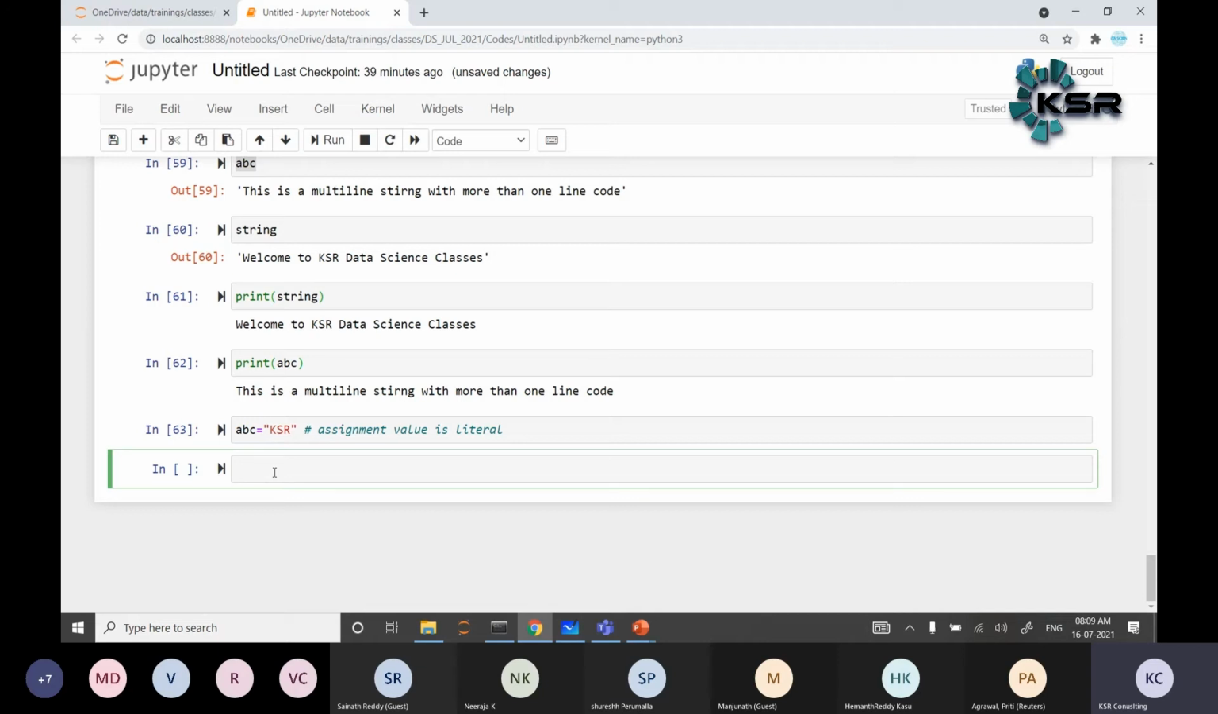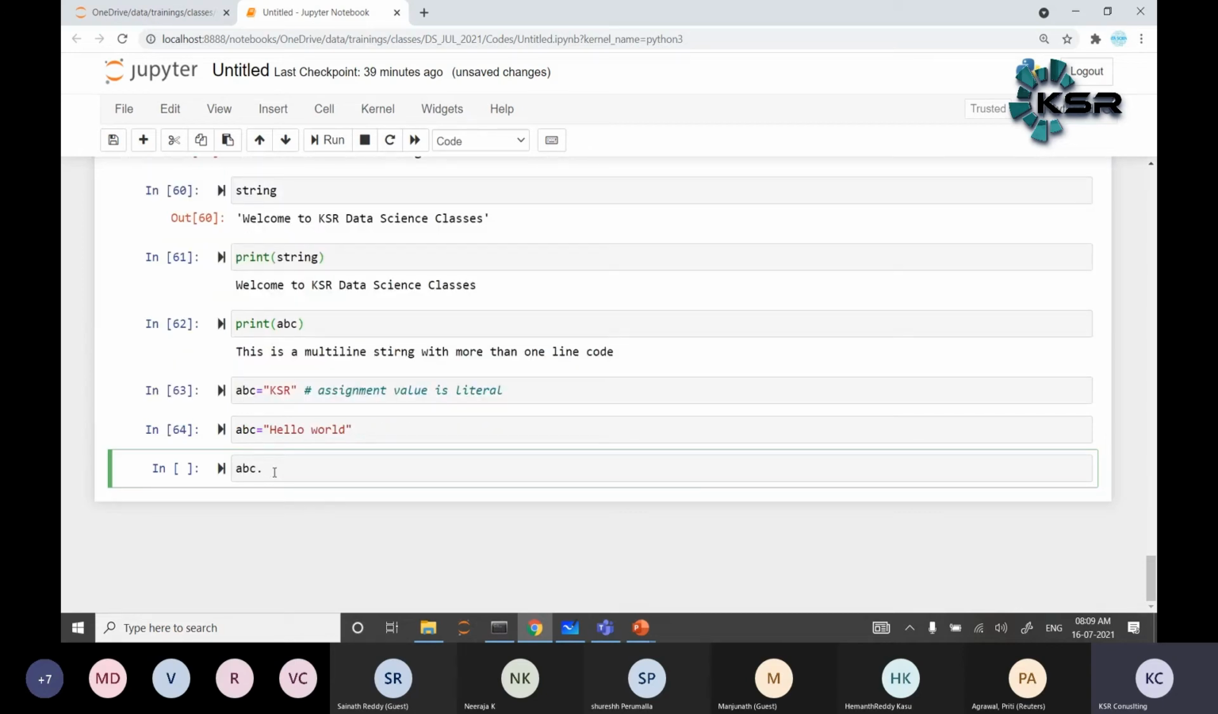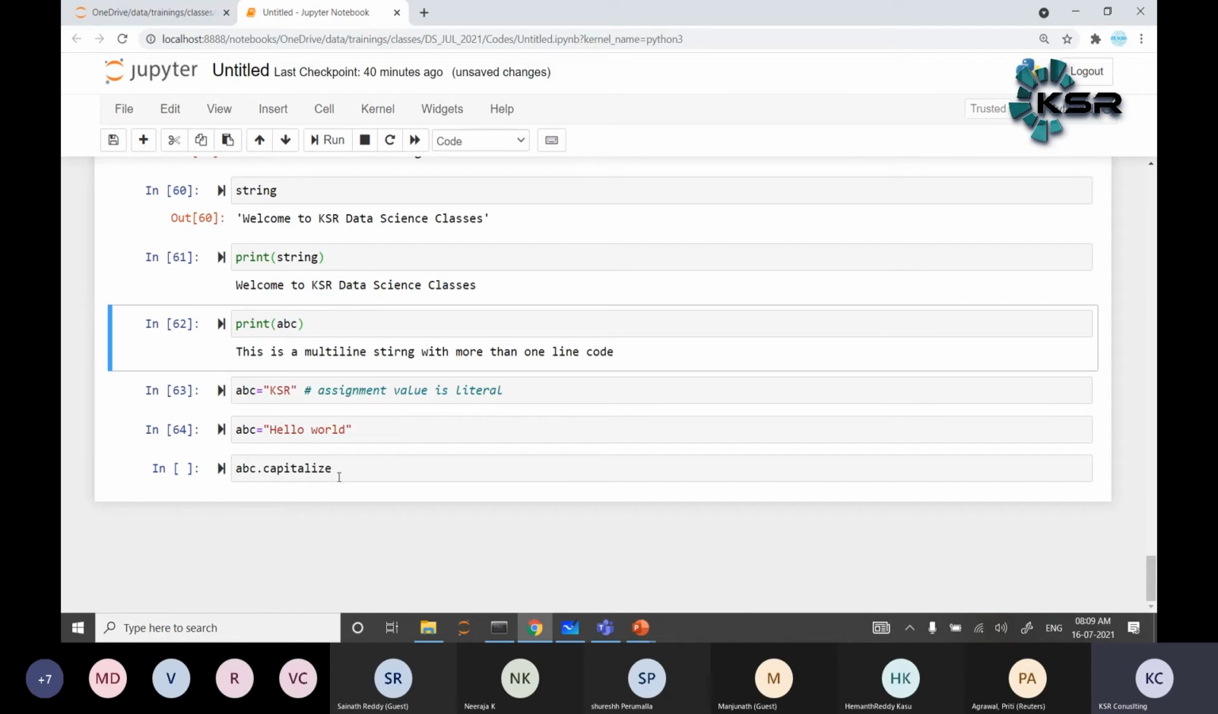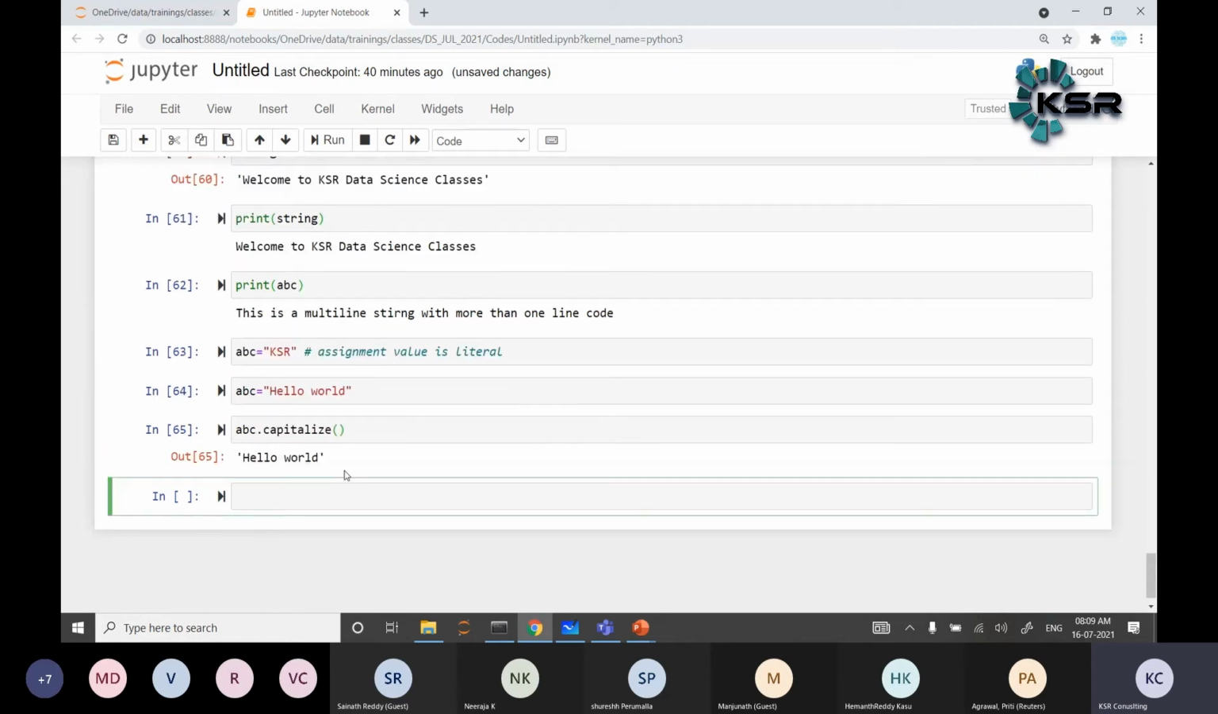Now let's say abc is equal to hello world. Press the tab key on the keyboard after abc dot, and you can see these are some of the operations we can perform with strings. Some of the operations are related to text data, NLP and all. Capitalize. What do you mean by capitalize? Capitalize means always ensure the first letter of the string is capital.